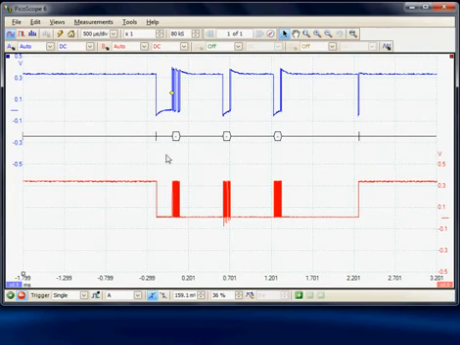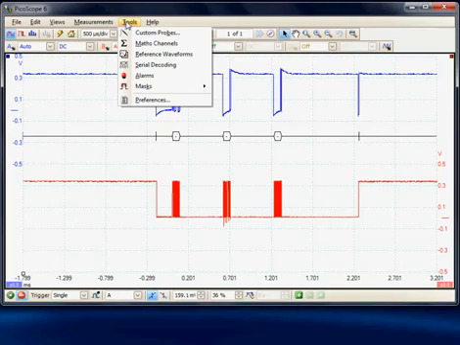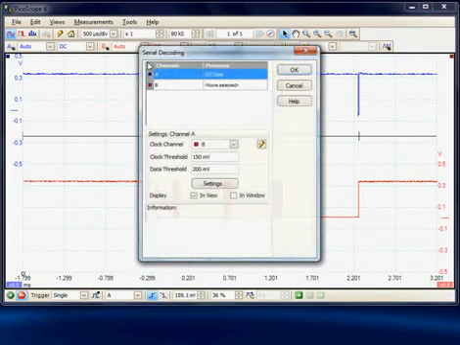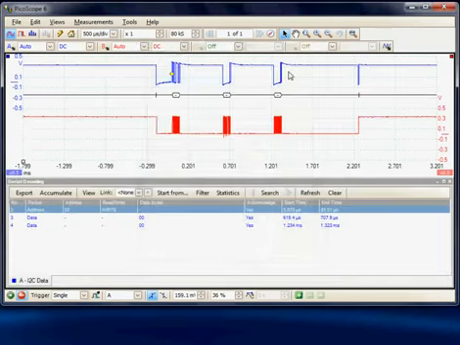So we could similarly view this data in a separate window. So we could return to the setup menu, and here I could turn off in the current view and select a separate window. So that's okay, and this will set up a decode window. So here we see again the 3 packets, again with the address 53, the write, any data values that have been acquired, the acknowledgement, and the start and end time of the packets.